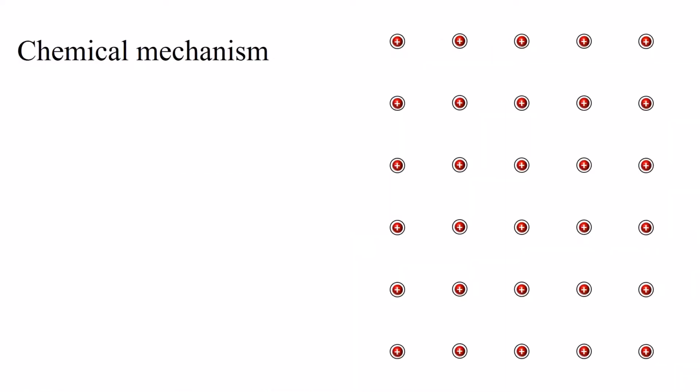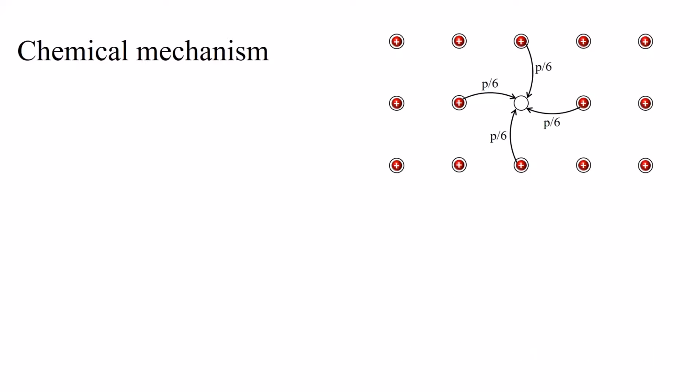But how do protons migrate? Which is the chemical mechanism? If you have a perfect crystal, there cannot be any migration. On the other hand, if a proton is missing from its place, nearby protons can replace it, leaving behind a vacancy that can be filled again by other protons, and so on.